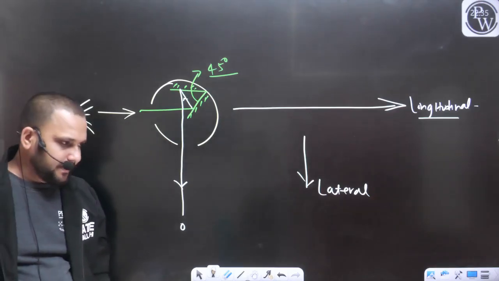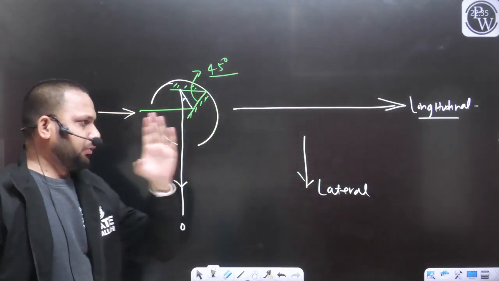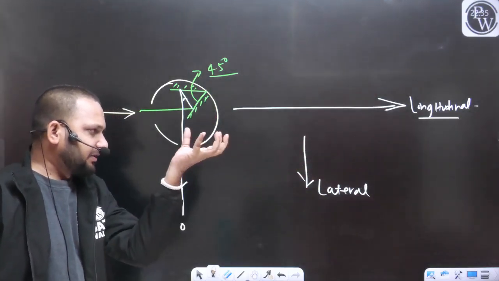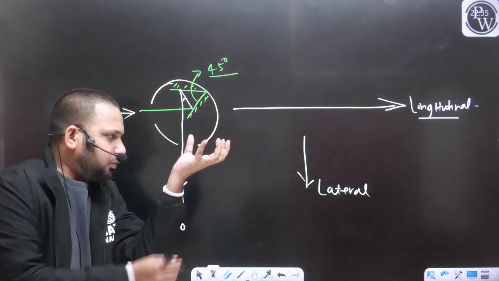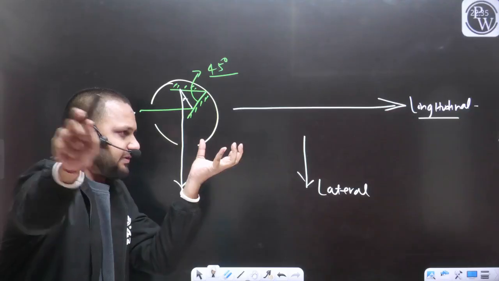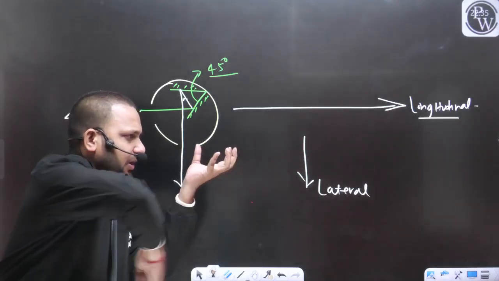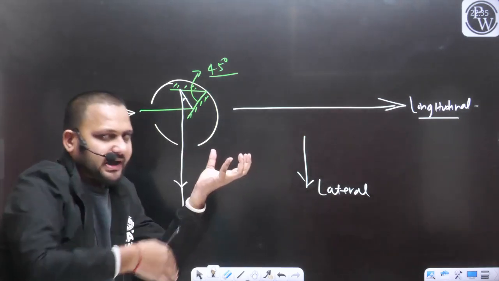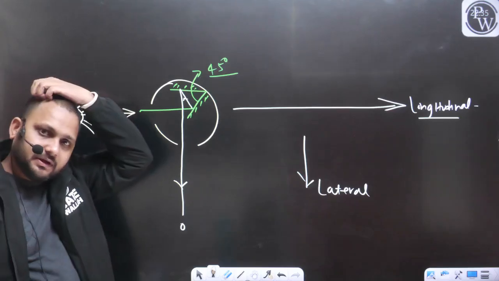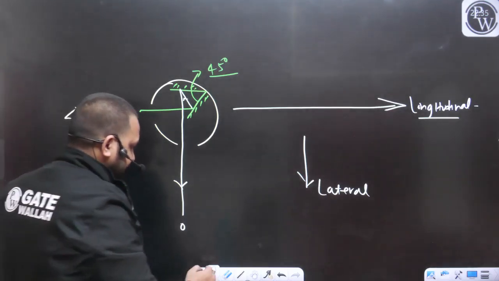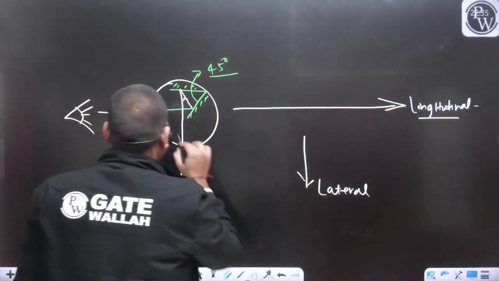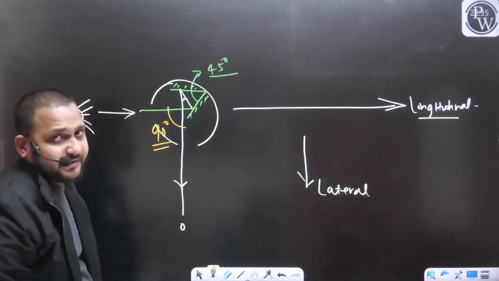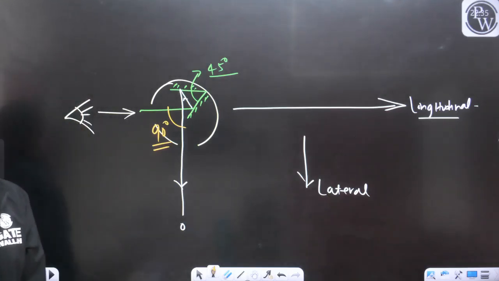Now see, I am sighting in the longitudinal direction, but due to this instrument, I am able to see you. This is the lateral measurement. If this is the longitudinal direction, I am able to see you and the angle is a perfect 90 degree. So this is the basic of the optical square.